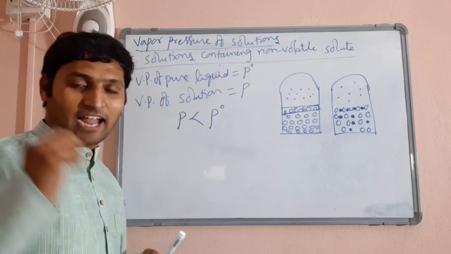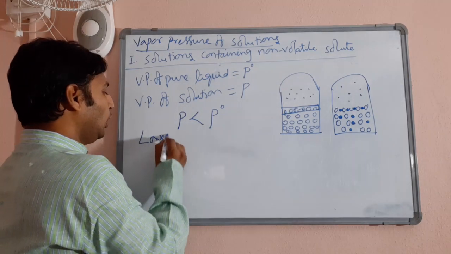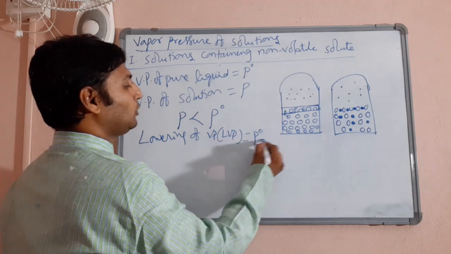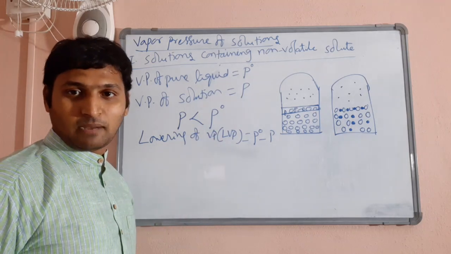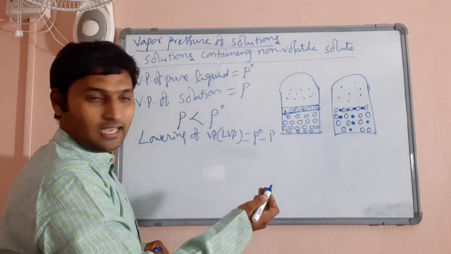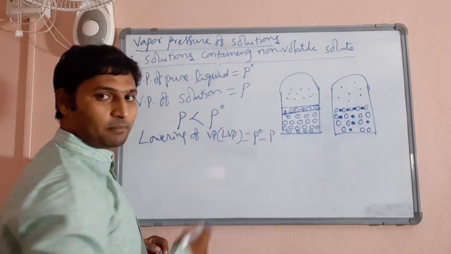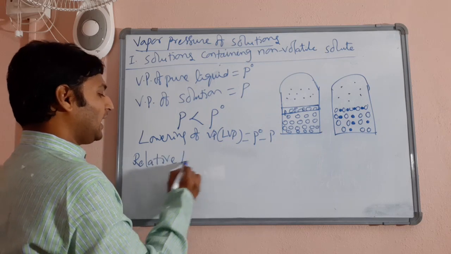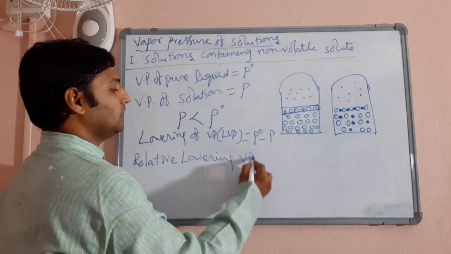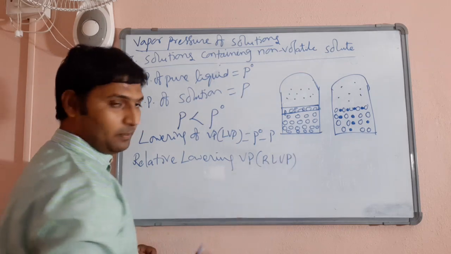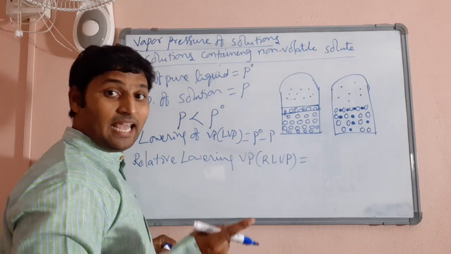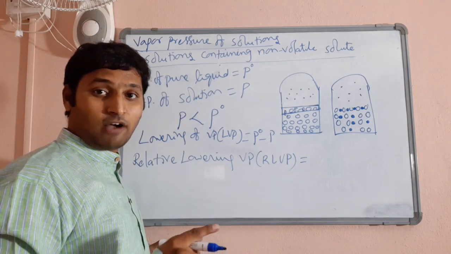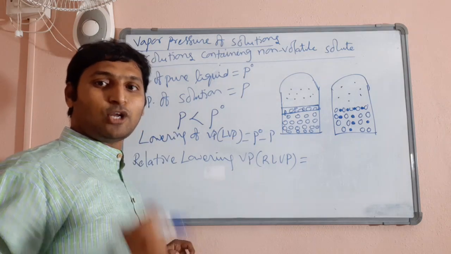Now, two words have to be introduced at this point. One is lowering of vapor pressure, let me call it LVP. That must be equal to P naught minus P, because P naught is larger, P is smaller. So how much vapor pressure has reduced is called lowering of vapor pressure, which will be P naught minus P. But the more important term to be remembered here is relative lowering of vapor pressure, often abbreviated as RLVP, and relative lowering of vapor pressure is the ratio of lowering of vapor pressure to the vapor pressure of pure solvent.